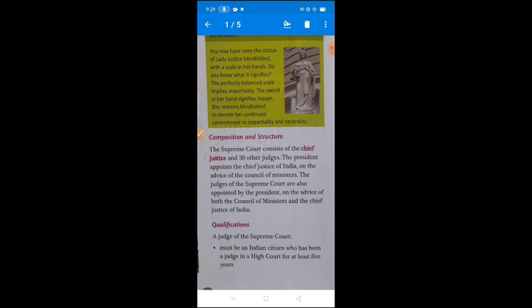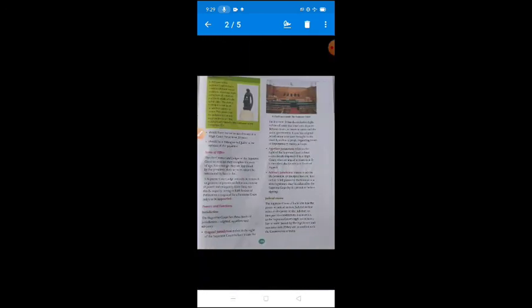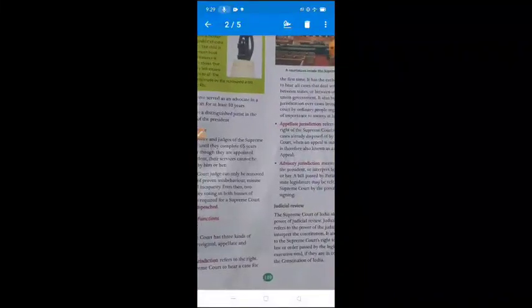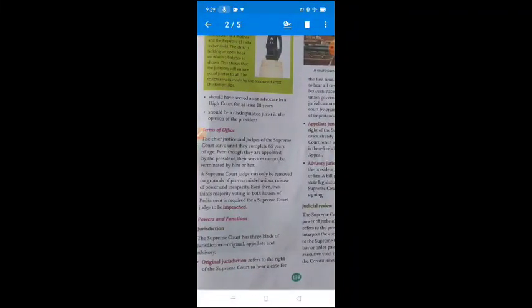If any person is appointed as a judge, then what is the qualification? First of all, must be an Indian citizen, भारत का नागरिक हो, who has been a judge in a high court for at least 5 years. किसी भी हाई कोर्ट में कम से कम 5 साल के जज के रूप में एक्सपीरियंस रखता हो. Next, should have served as an advocate in a high court for at least 10 years. अगर वो 5 साल का एक्सपीरियंस वाला जज नहीं है तो कम से कम 10 साल हाई कोर्ट में एक एडवोकेट के रूप में काम किया हो. 10 years as an advocate in high court.